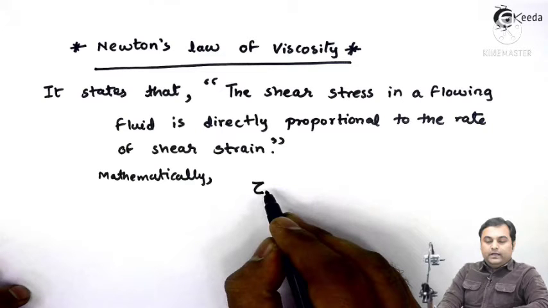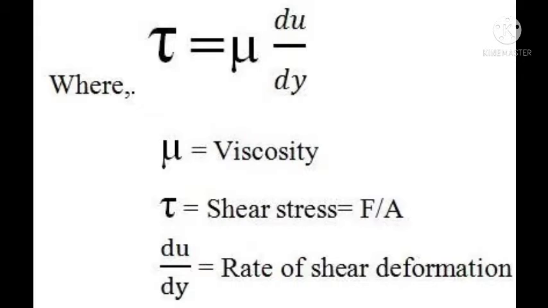Newton's law of viscosity is defined as: the shear stress of a fluid is directly proportional to the rate of shear strain. The formula of Newton's law of viscosity is tau is equal to mu du by dy, where mu is the viscosity, tau is the shear stress, and du by dy is the rate of shear deformation.